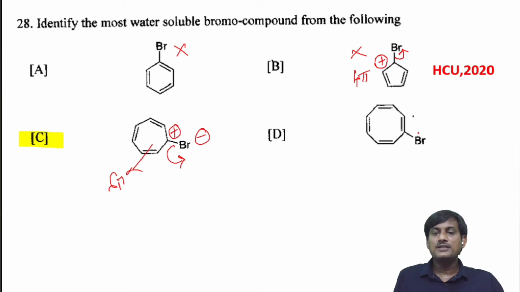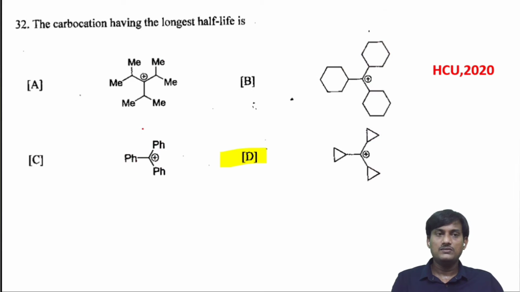Suppose if you take this one, it has a partial double bond character. It's very difficult to dissociate the bond between carbon and bromine. So this one also is not soluble in water. So which one is most water soluble? This one is most water soluble since it can generate cation and anion readily.